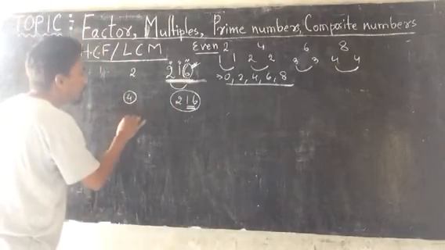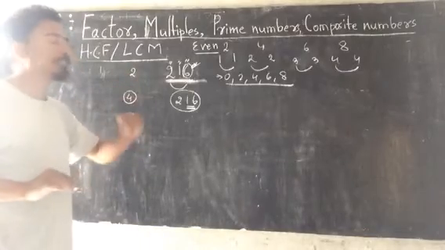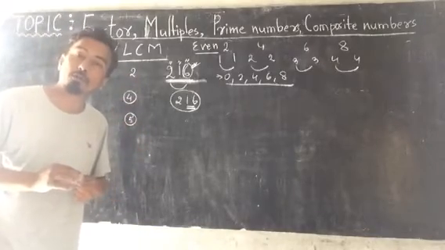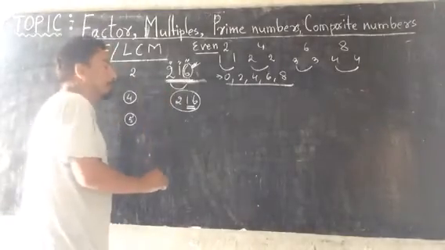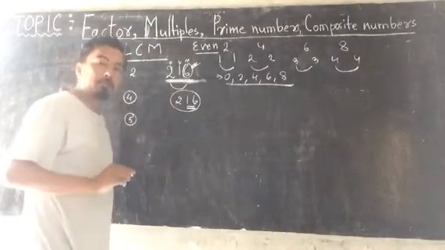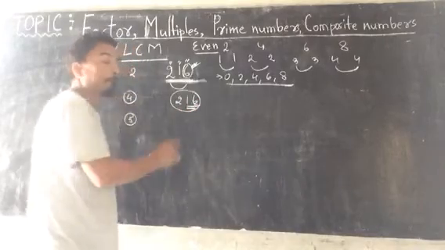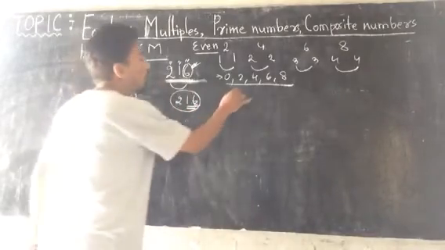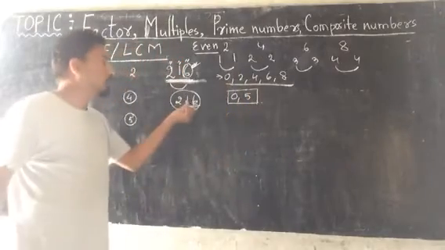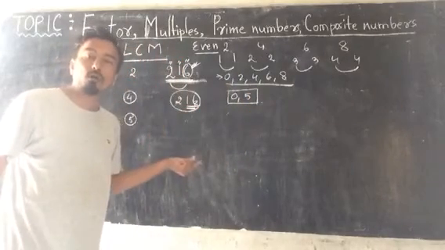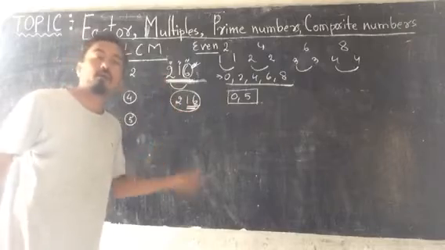Now you see 5. Whether 216 can be divisible by 5 or not. This is also very important. You always see, to be divisible by 5, the ones digit must be 0 or 5. You always remember this, okay? The ones digit must be 0 or must be 5.